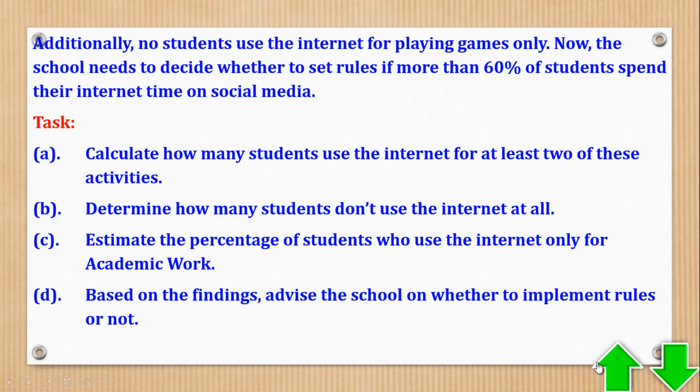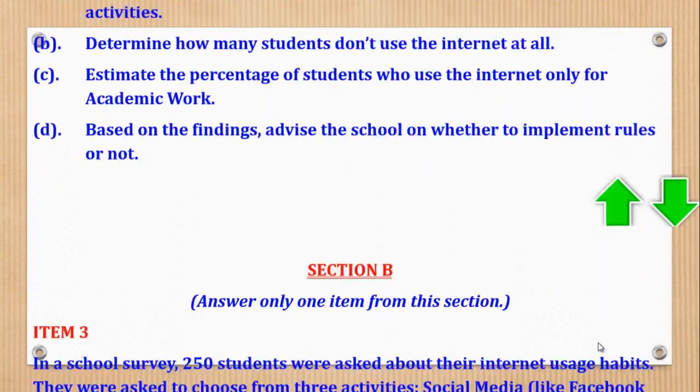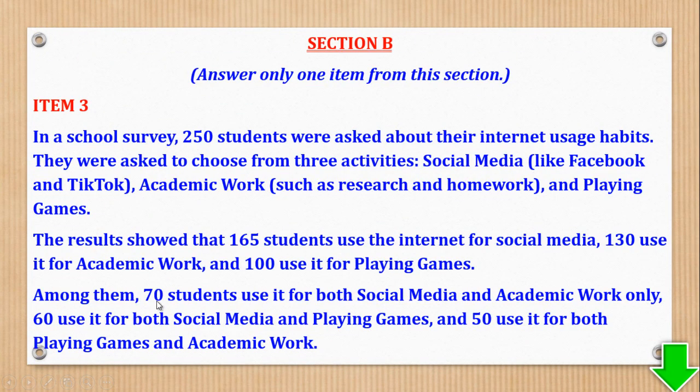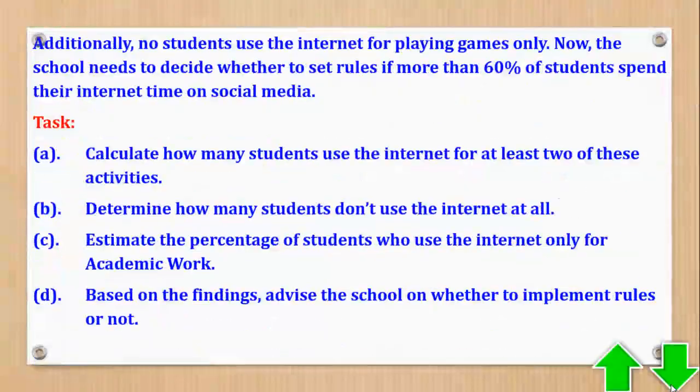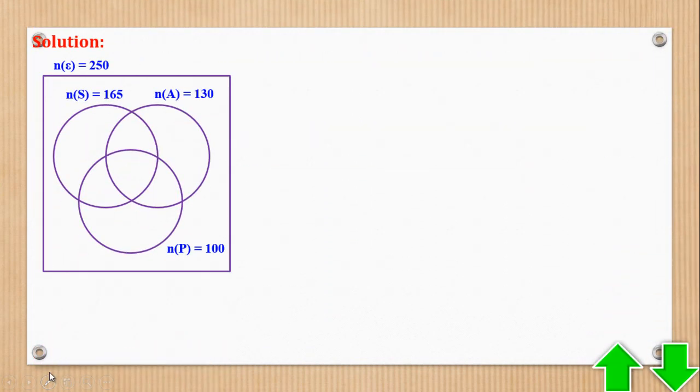Then they said 70 use the internet for both S and A only. 60 is S and P, and 50 is P and A. So first of all, you need to put an unknown here, because they didn't say anything about it. Then 70 is for this only. 60 is for the whole of this, that's why you say 60 minus x. And 50 is for the whole of this, that's why you say 50 minus x.